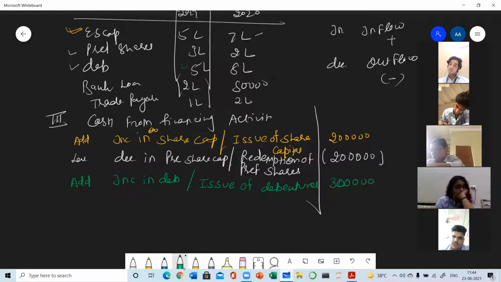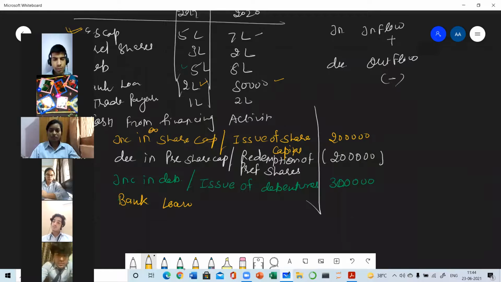Okay. So the next is bank loan. Again, we need to consider whether it is increased or decreased. You can see that in the previous year, bank loan was rupees 2 lakh and now it has come to 50,000. So it means loan is decreased. And what do you mean by decrease in loan?